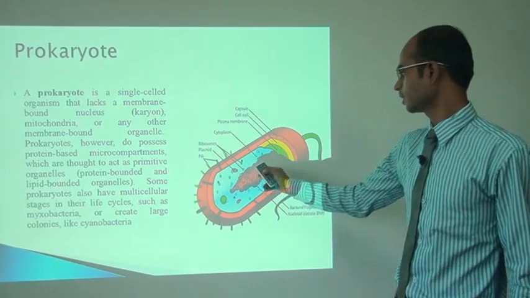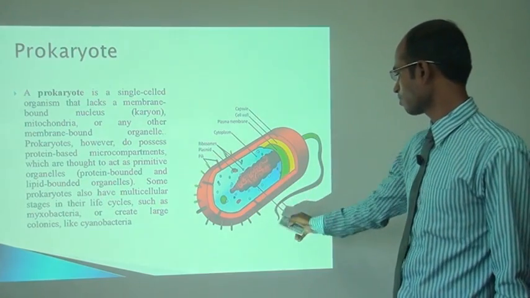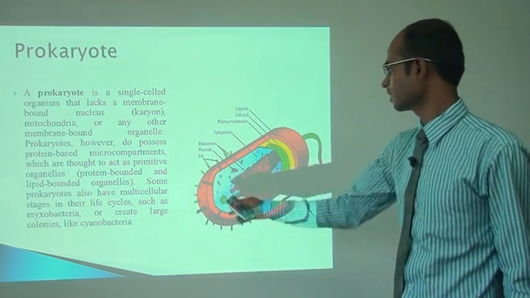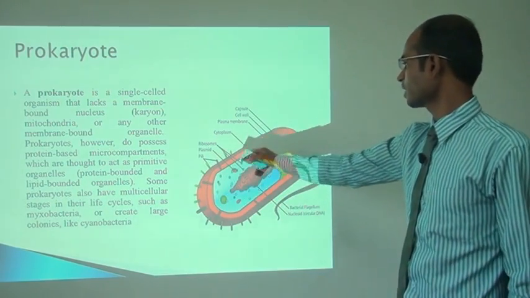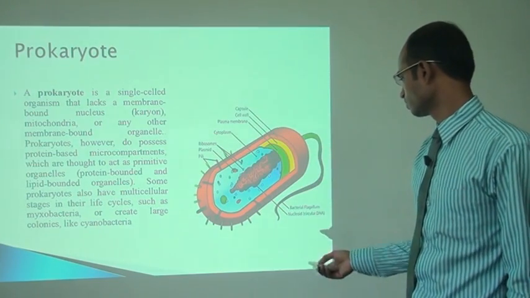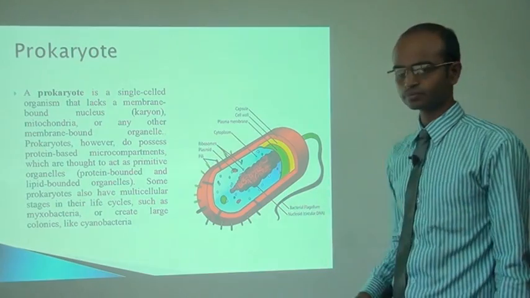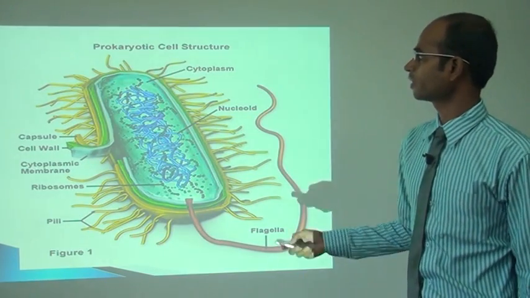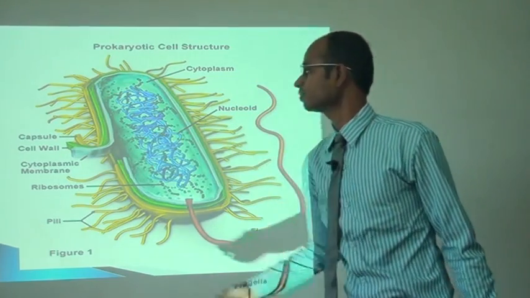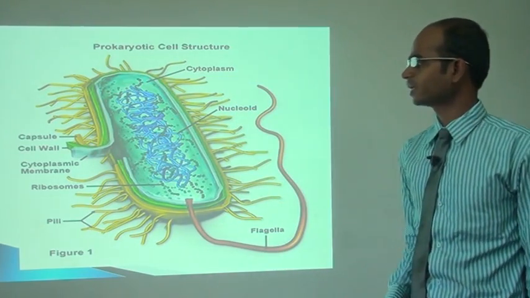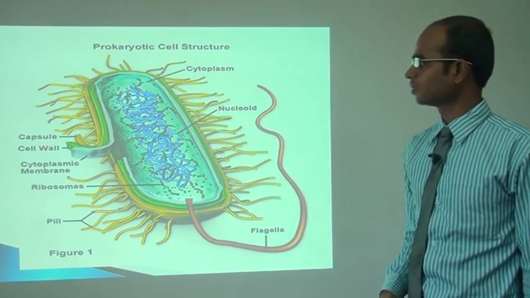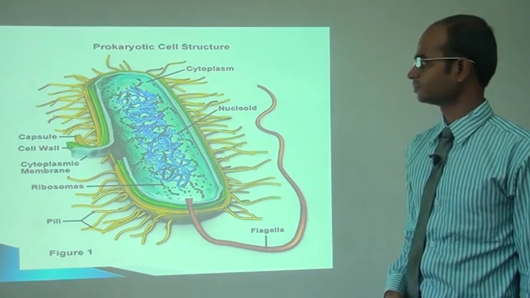As you can see here, this is a photograph of a prokaryote which has very small hair-like structures called pili, then the capsule, cell wall, plasma membrane, cytoplasm, ribosomes and fimbriae. Now the prokaryotic cell structure. First one is the capsule. The capsule is the outer covering of the bacteria which protects the bacterial cell from the outer environment.